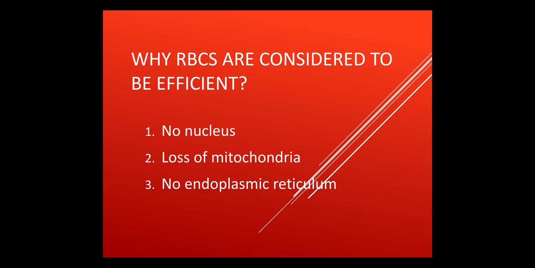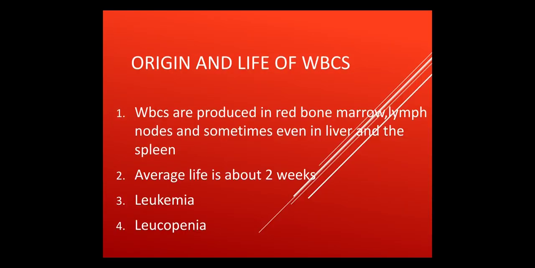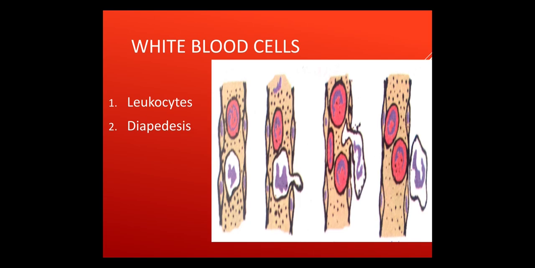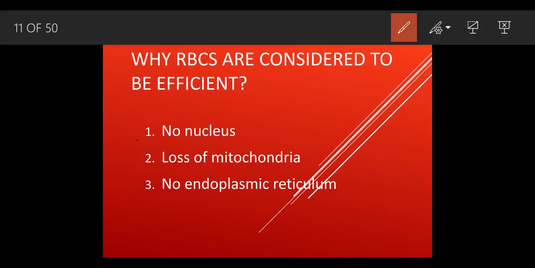Now this is a give reason question. Why are RBCs considered to be efficient? Because they lack all three organelles. That is nucleus, mitochondria, and endoplasmic reticulum.